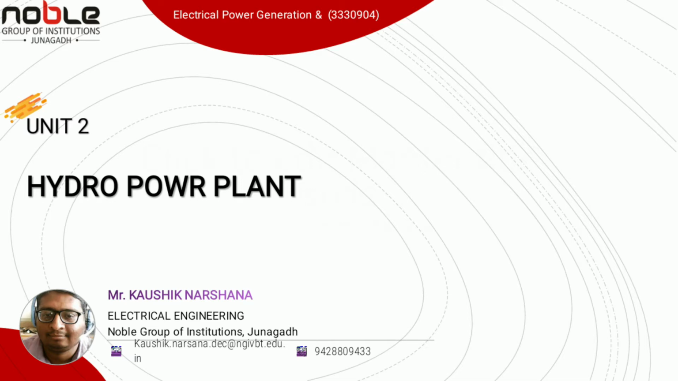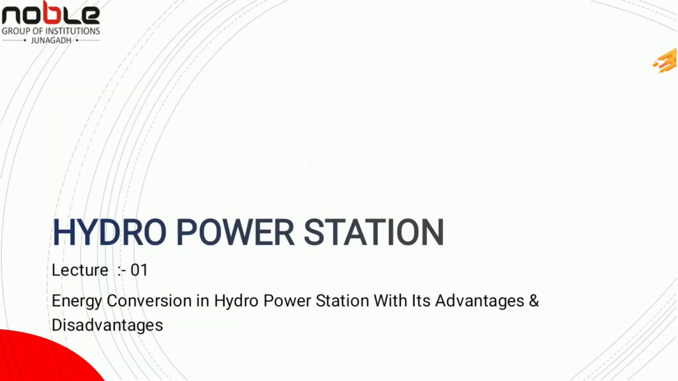Today we will discuss a third electrical engineering subject named Electrical Power Generation from GTU. Subject code is 3330904. In this chapter on hydropower plant, we are considering energy conversion in hydropower station with its advantages and disadvantages.